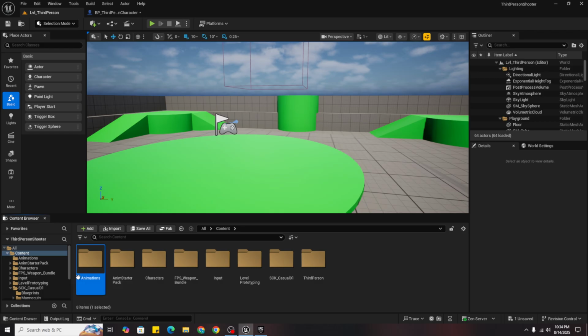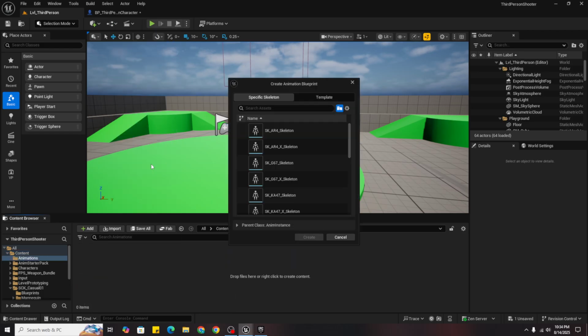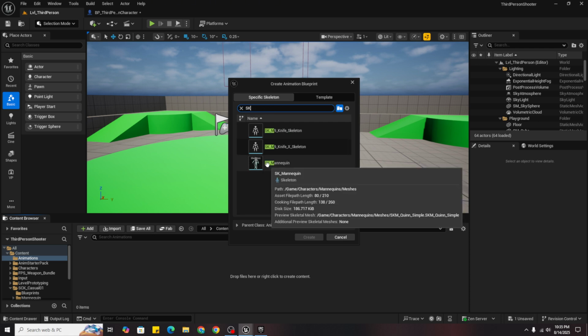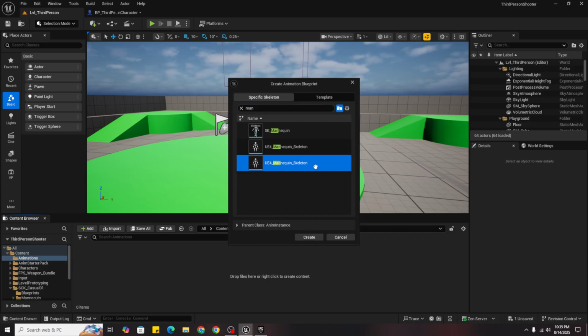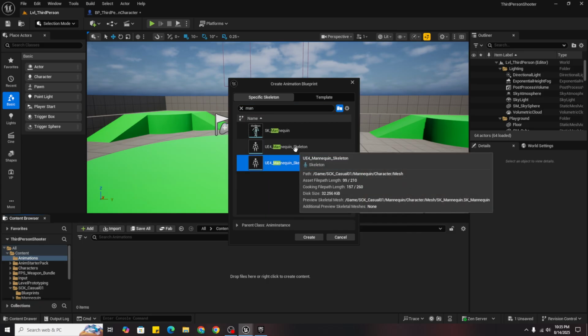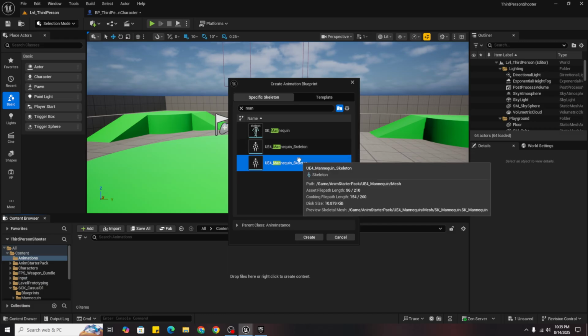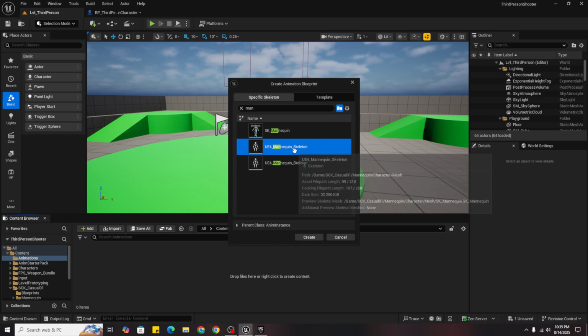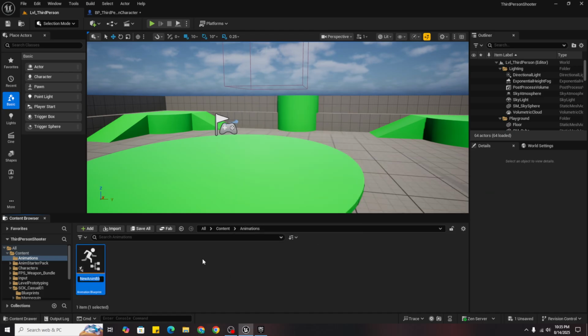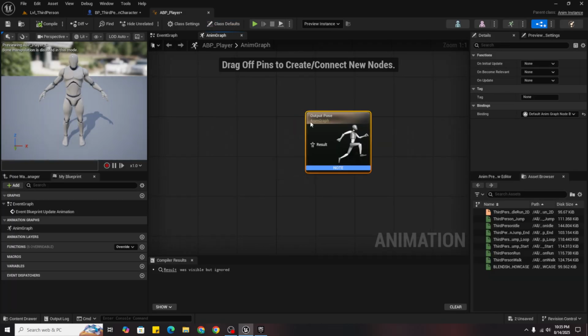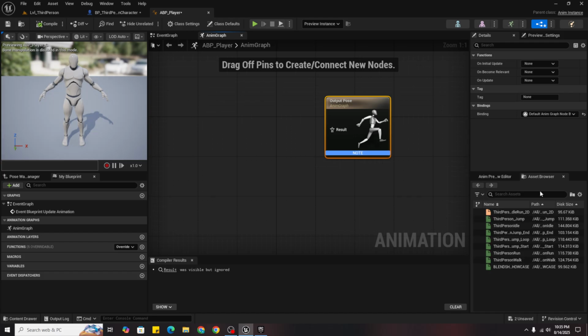So we will go to content and animations, right click, create new animation blueprint. So the character we are using is using a skeleton of UE4 mannequin. UE4 mannequin skeleton. So choose the first one and hit create and name it ABP player, animation blueprint player. Open it. Now here first from your asset browser drag this first one, third person idle, and place it here.